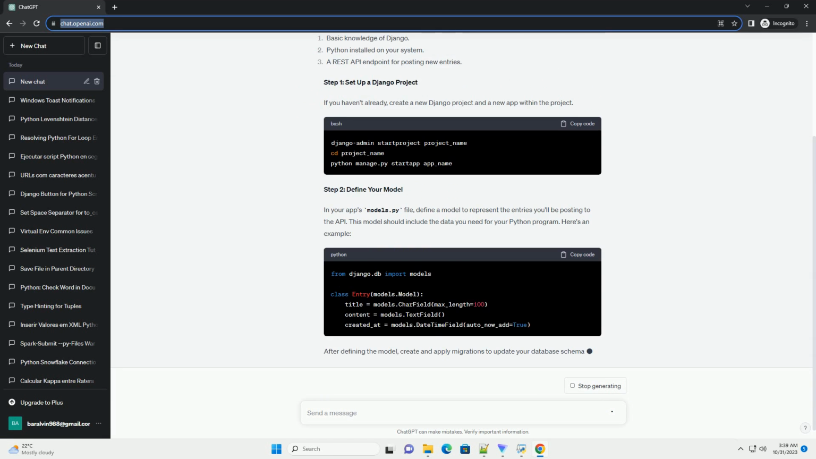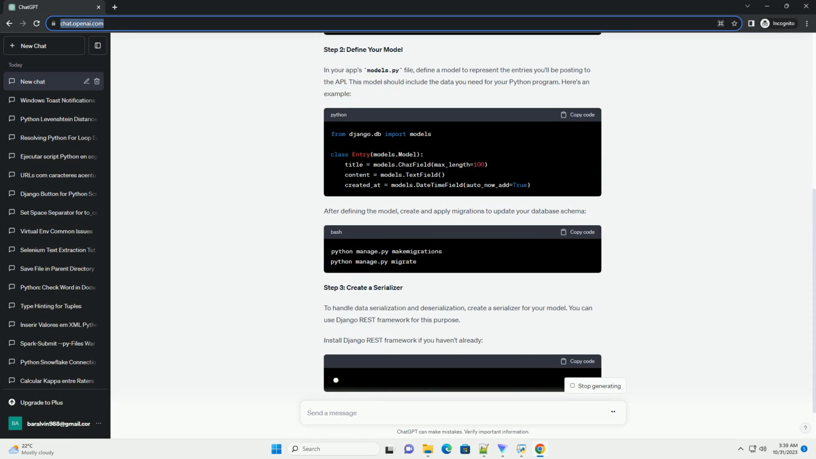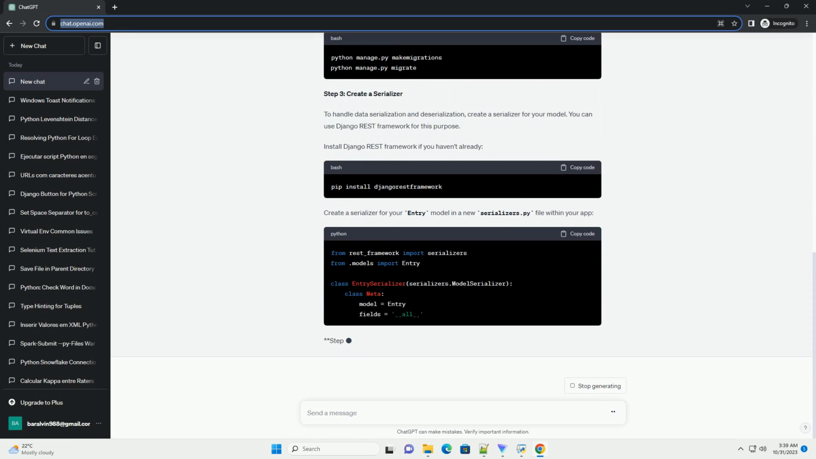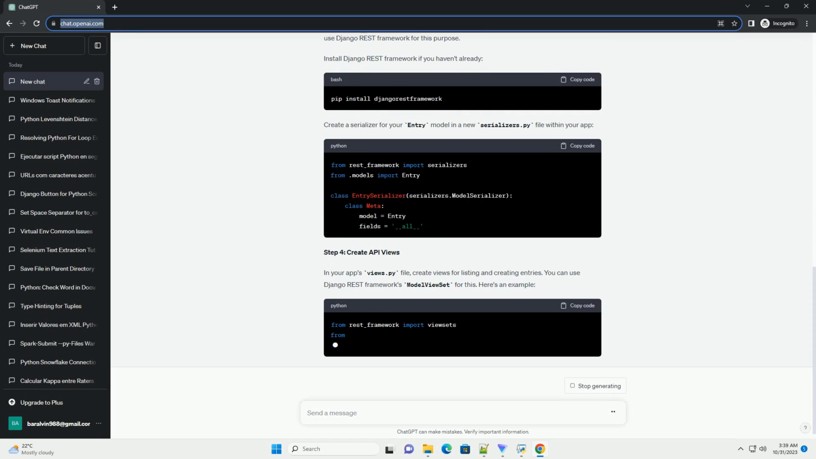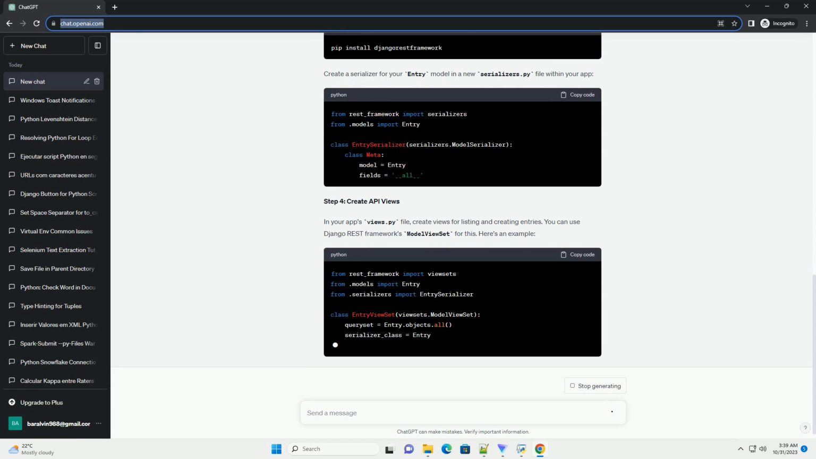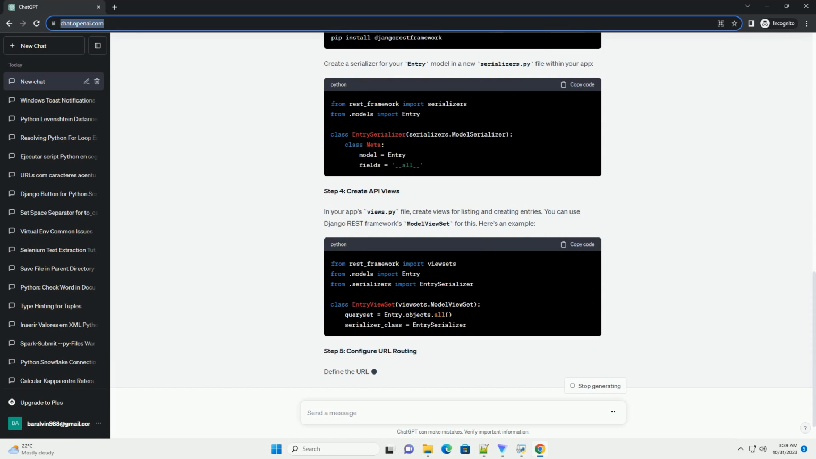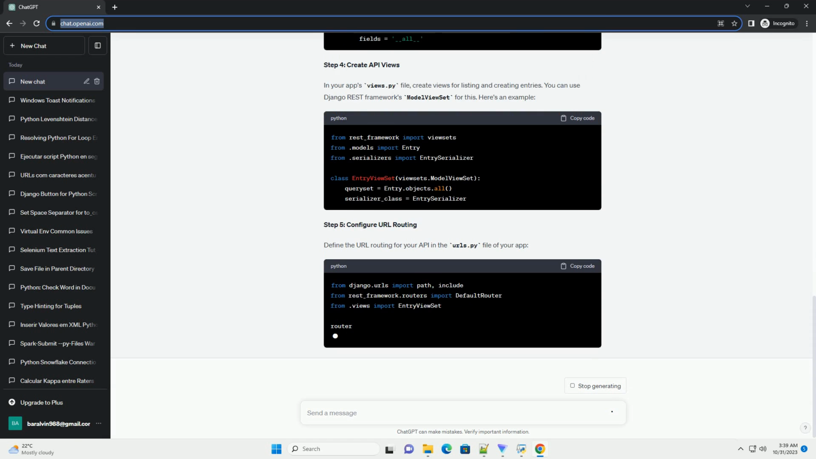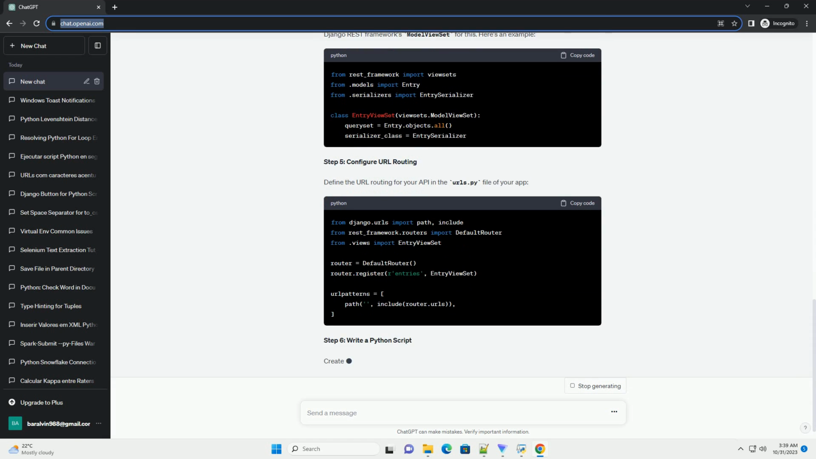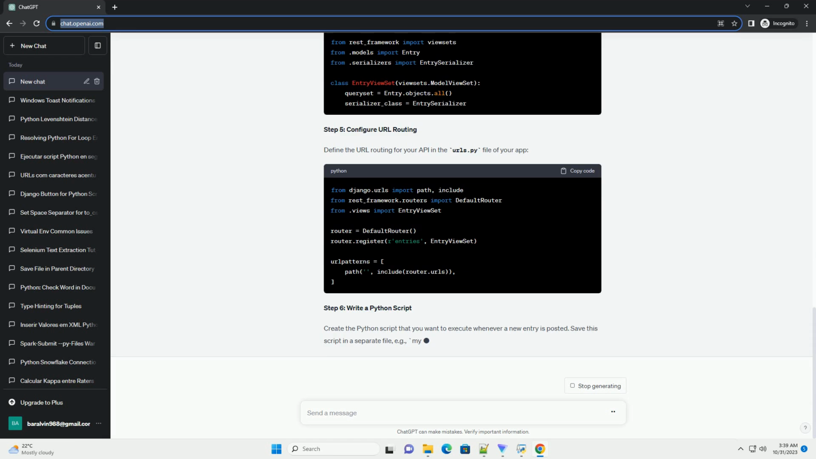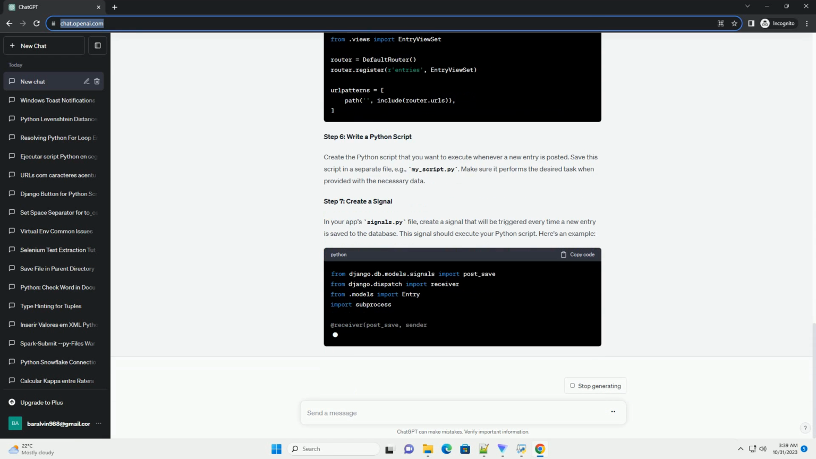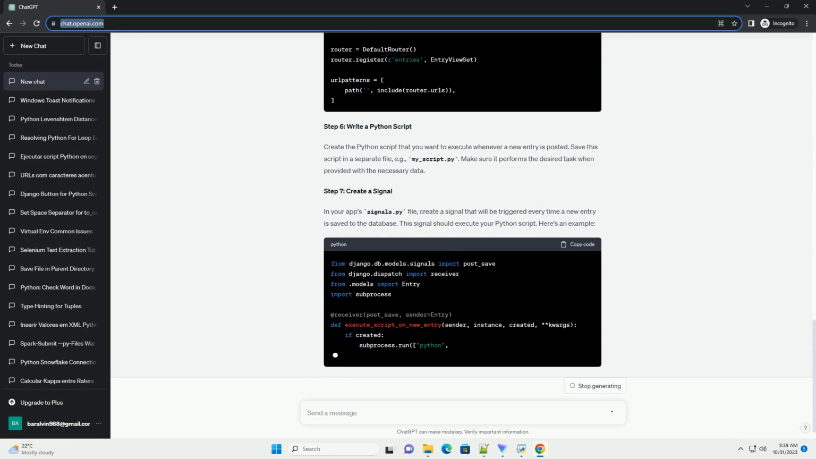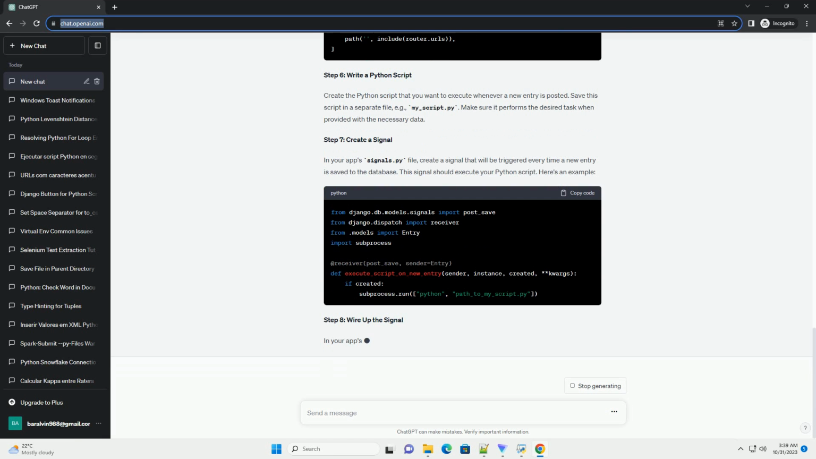If you haven't already, create a new Django project and a new app within the project. Step 2. Define your model. In your app's models.py file, define a model to represent the entries you'll be posting to the API. This model should include the data you need for your Python program. Here's an example. After defining the model, create and apply migrations to update your database schema.